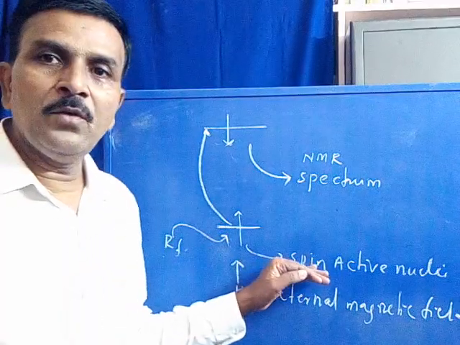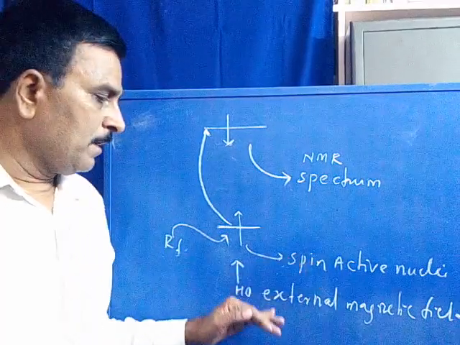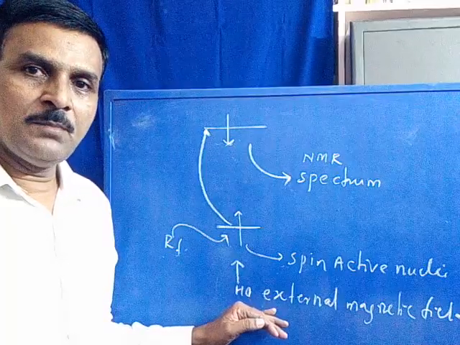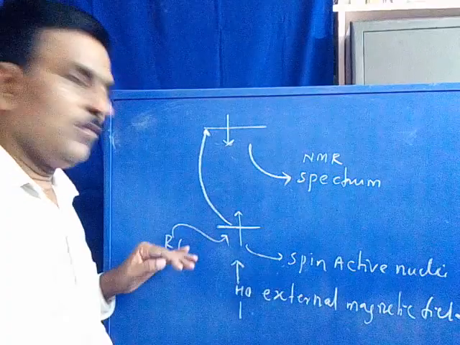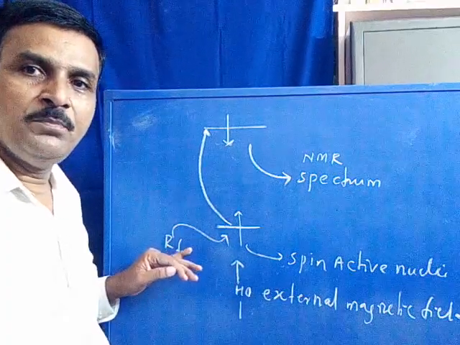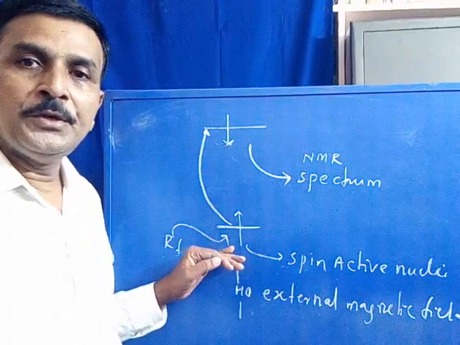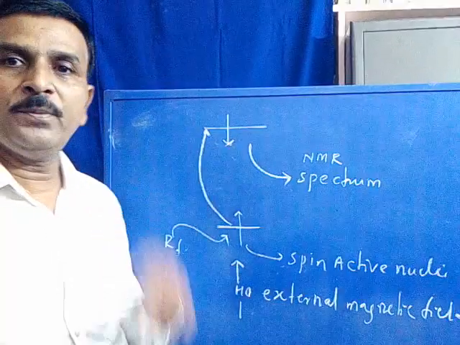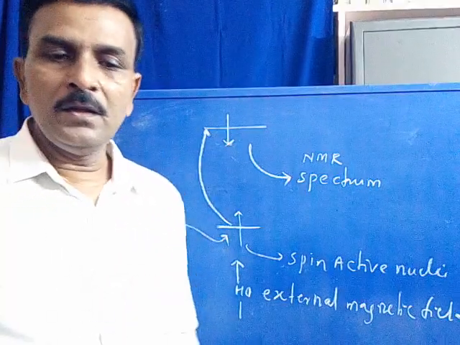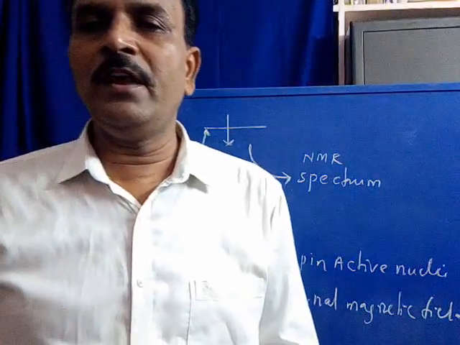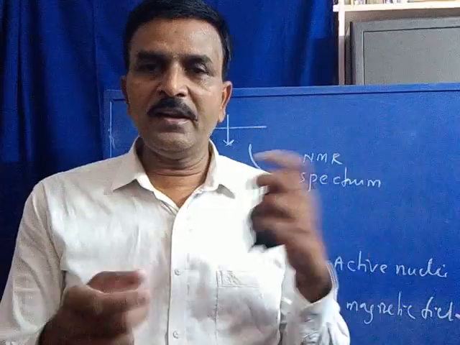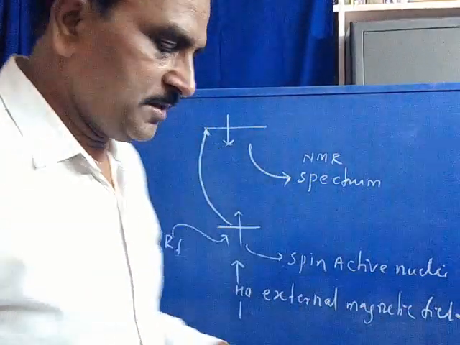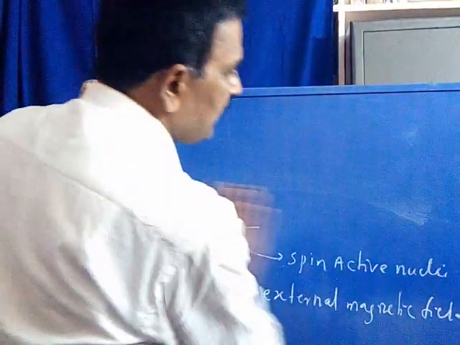First doubt is, why only spin active nuclei? Why is the energy absorbed only when we keep the sample under an external magnetic field? Why is only radio frequency absorbed by the nuclei to undergo spin transition? So these are the three doubts raised while we study the principle of proton NMR spectrum. Let us discuss each one in detail.